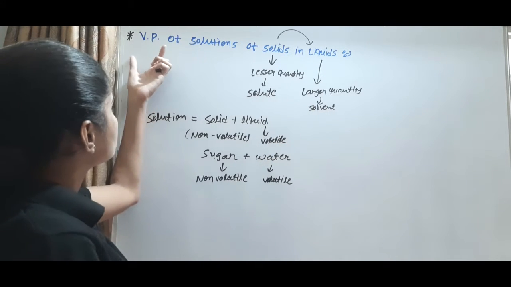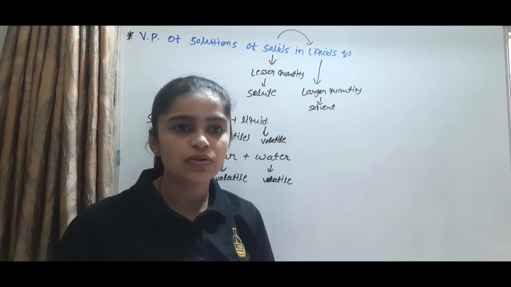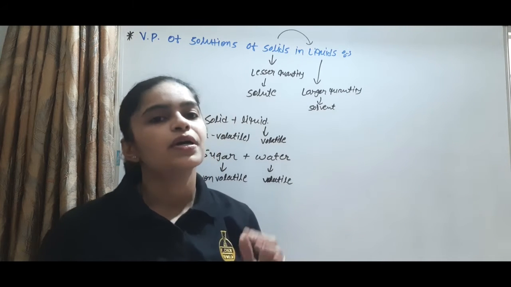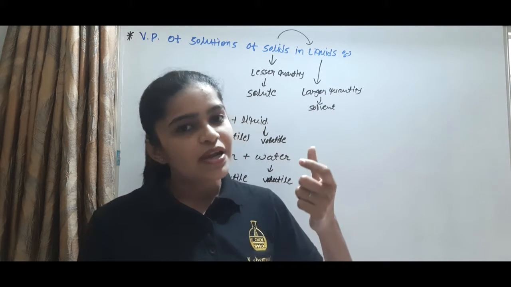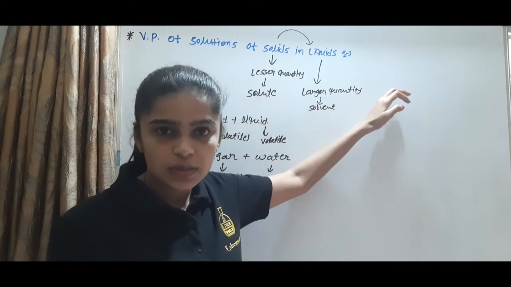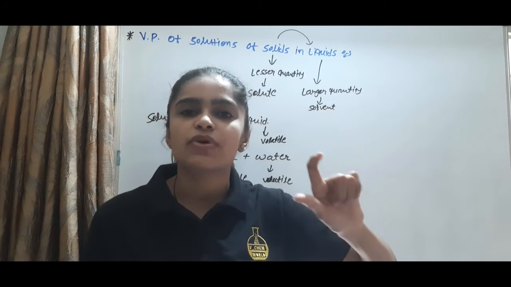Then we find the vapor pressure of the solution. How do we find it? We know that after some time, the liquid's molecules convert into vapor form. When the vapor is collected in the upper space, it exerts pressure. This pressure is known as the vapor pressure.